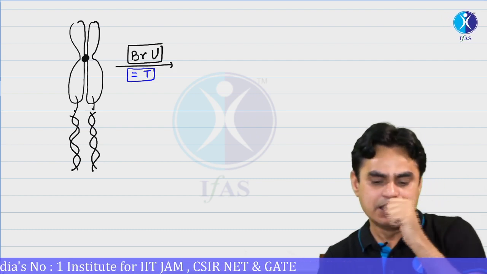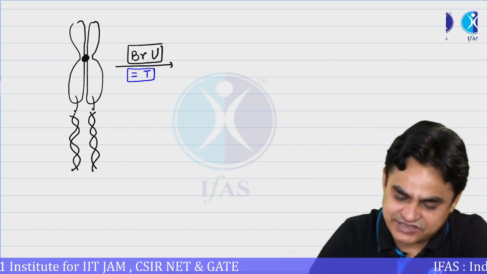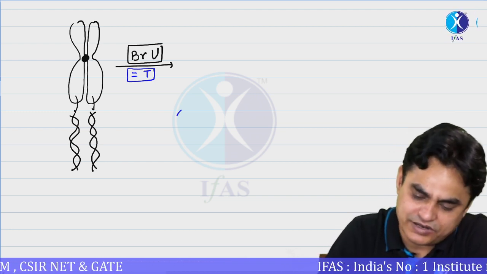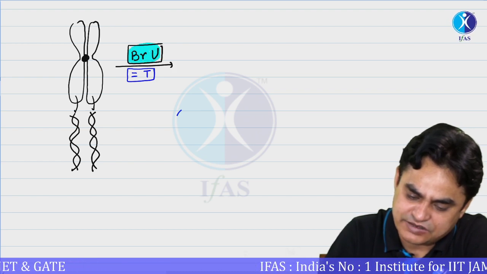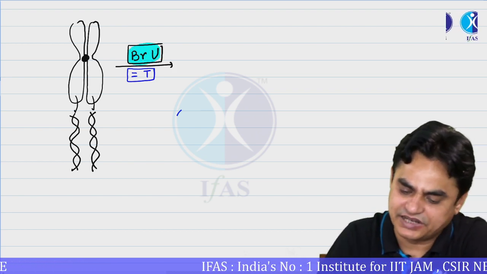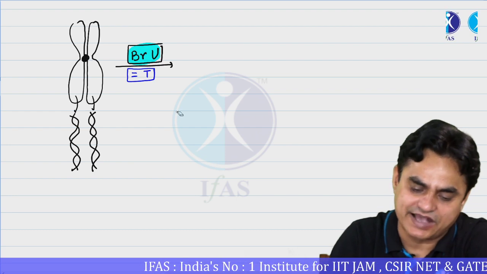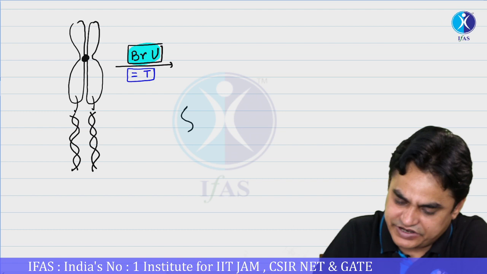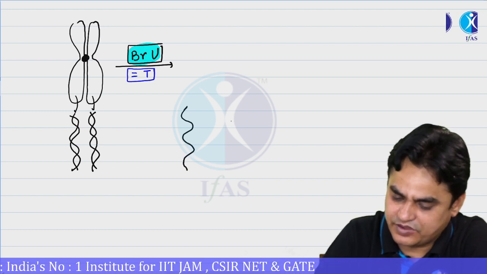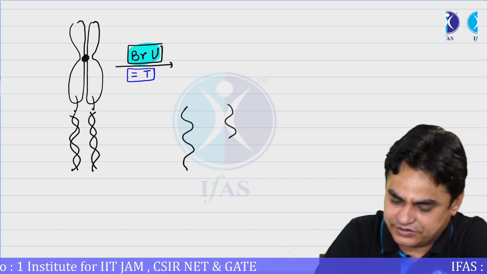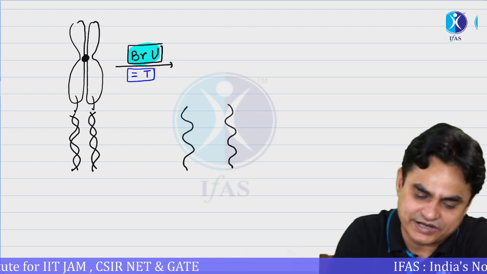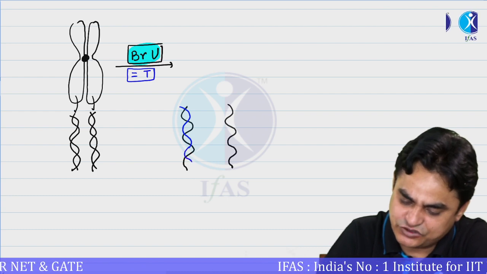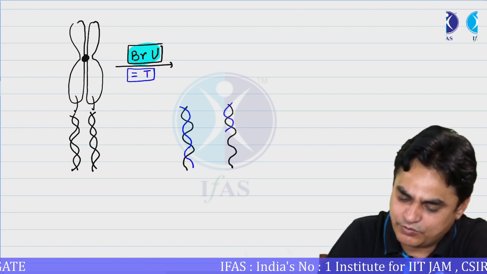Is it clear? So if DNA replication is semi-conservative, what should happen is that, let's say bromouracil, we give it a blue color. If DNA replication is semi-conservative, then what is expected is that one of the strands must open up and act as a template, and the new strand during synthesis, instead of thymine, must incorporate bromouracil.